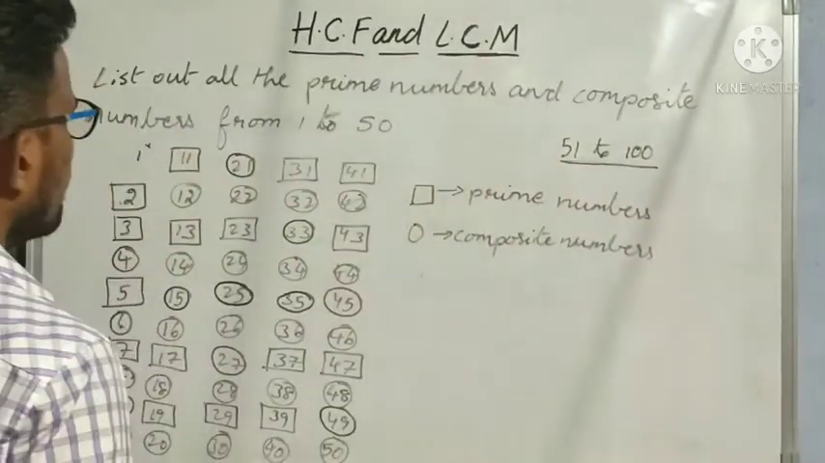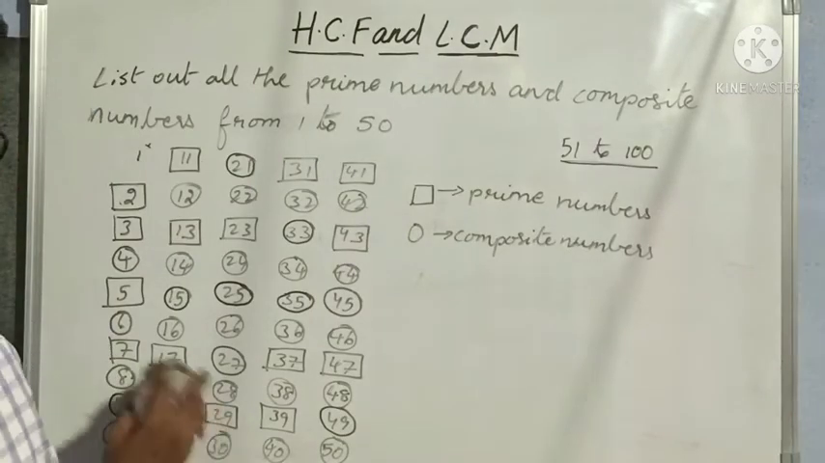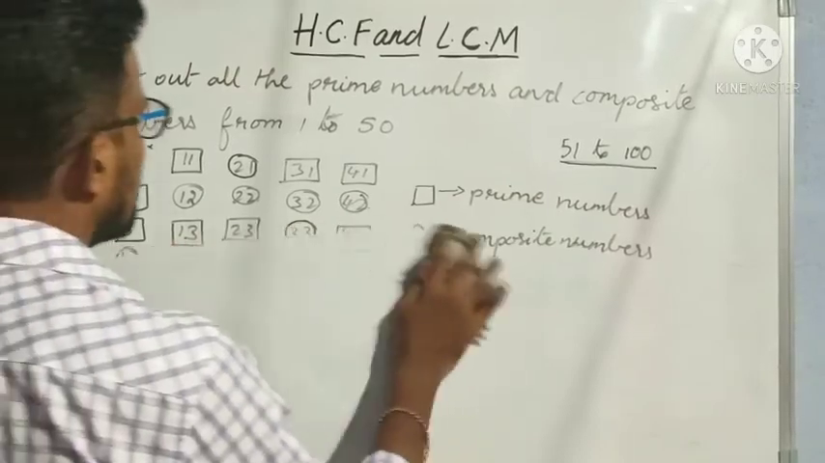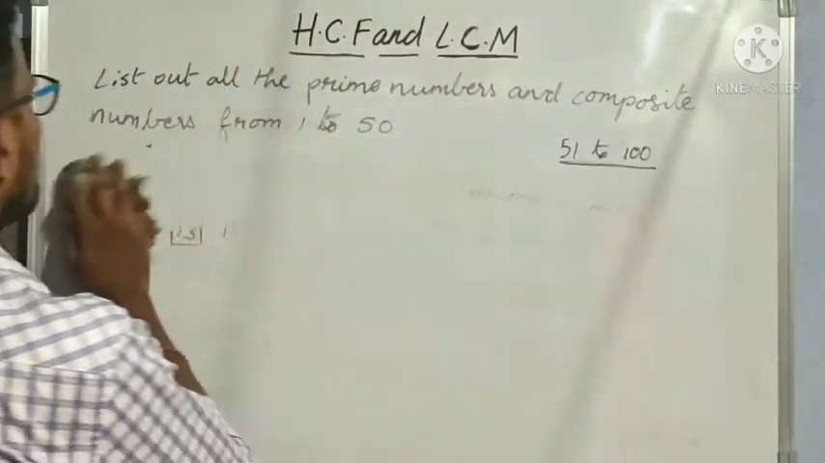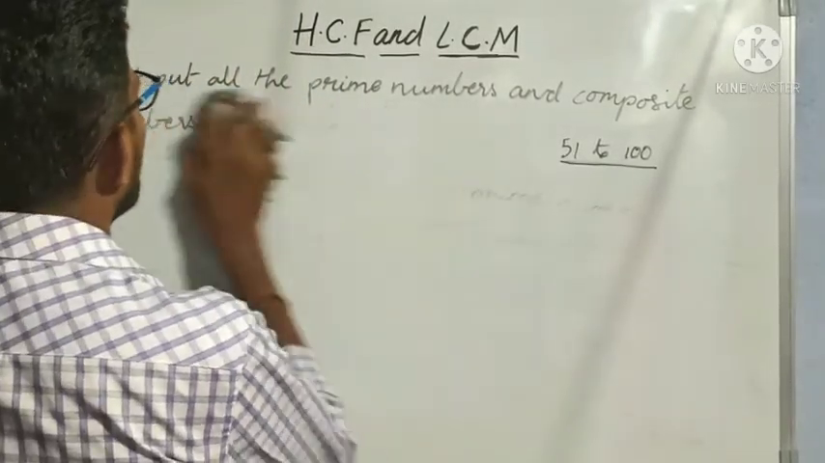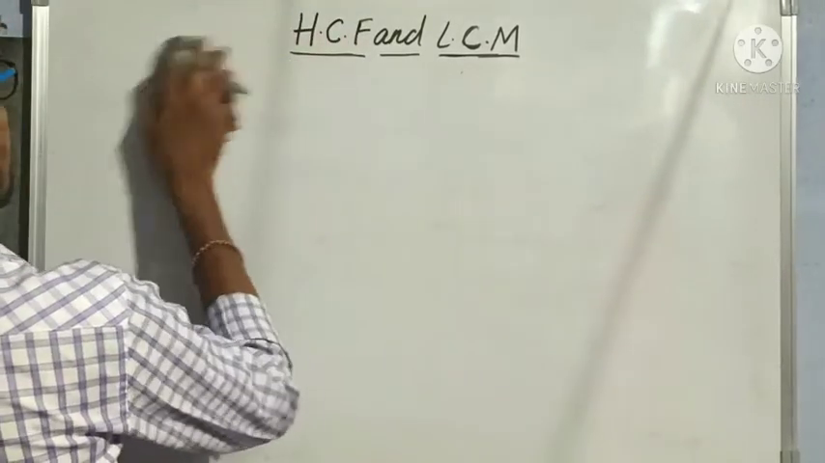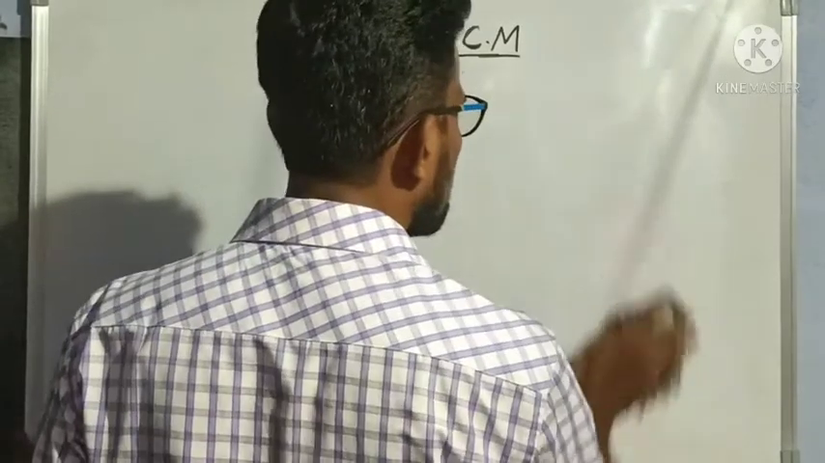So this is our discussion about prime numbers and composite numbers. I hope everybody understood what is a prime number and composite number. Yes. Next. Now let us learn some more concepts.